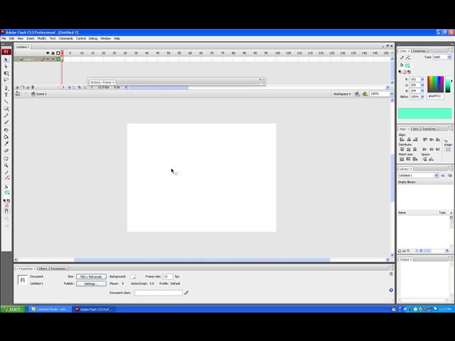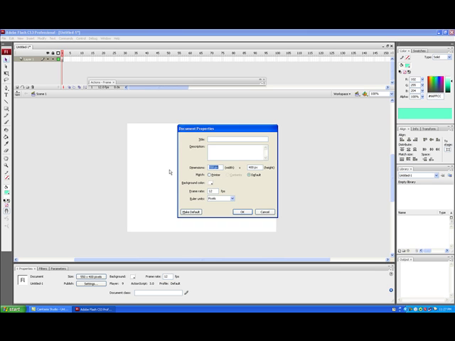First, we need a bit of preparation at the stage before we get to the coding part. Press Ctrl-J on your keyboard, which is the document properties, and set its settings to your desired pixels. I set its width as 1000 pixels and its height as 800 pixels.